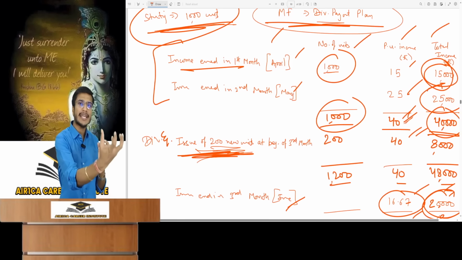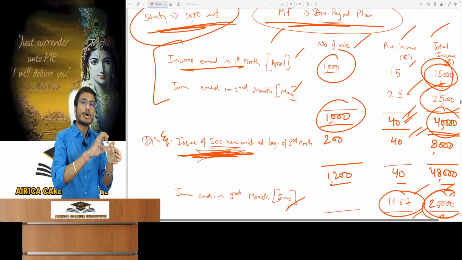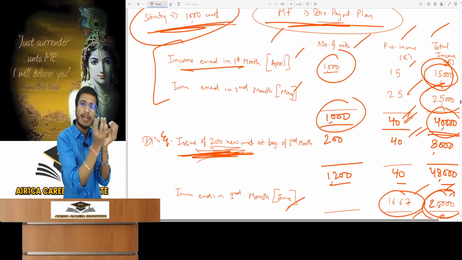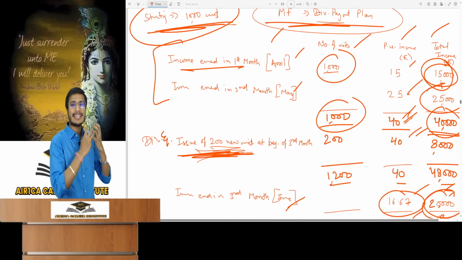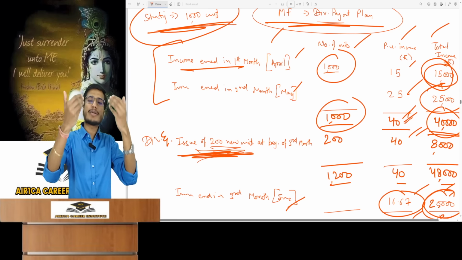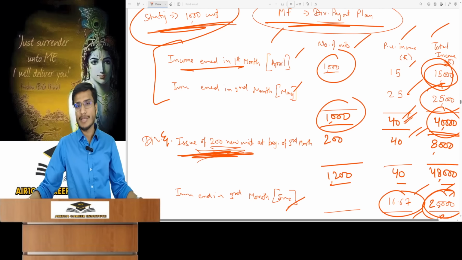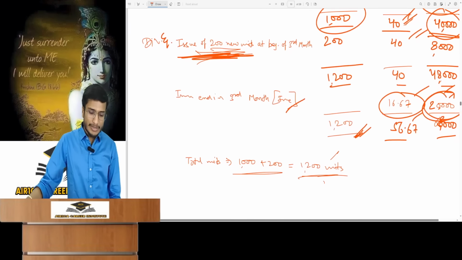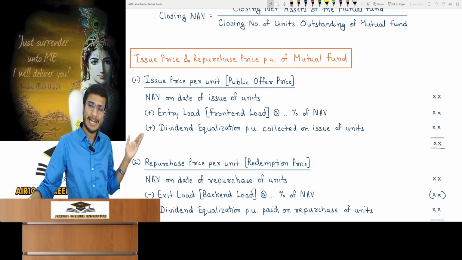When a mutual fund issues new units in the market, it will first see what total income it has earned and the rights of the old unit holders on that income. It will calculate that per unit right and then collect that same amount from the new unit holders. It will collect that amount as dividend equalization, and when income is distributed later, everyone gets an equal share. So there is no discrimination, no disparity, and no one has any problem. Understand? This is dividend equalization. That's why we call it dividend equalization per unit collected on issue of units. It is collected, hence it gets added.